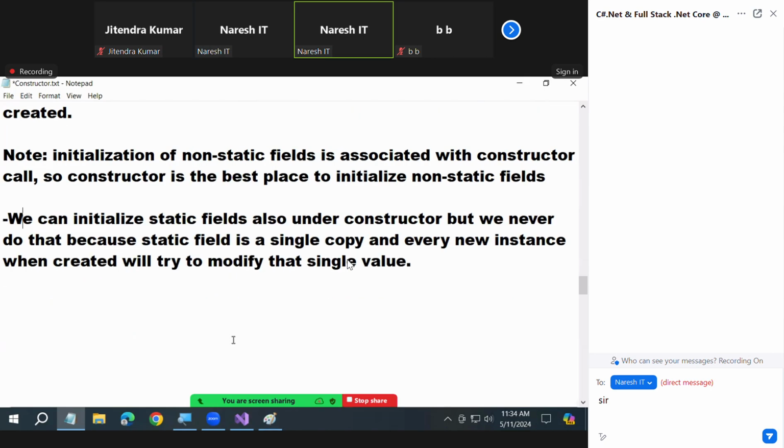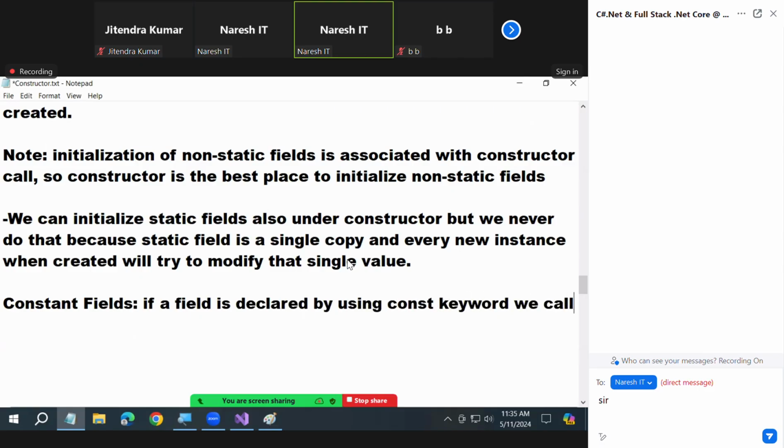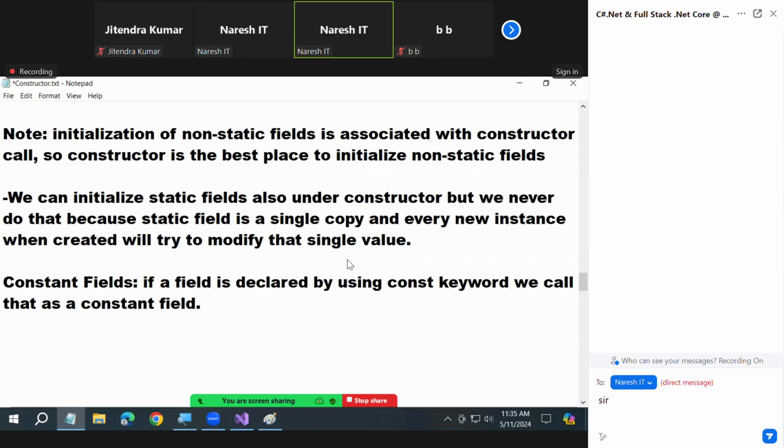Behavior. Now we talk about constant here. What is it? Constant fields. If a field is declared by using the const keyword, we call that a constant field.